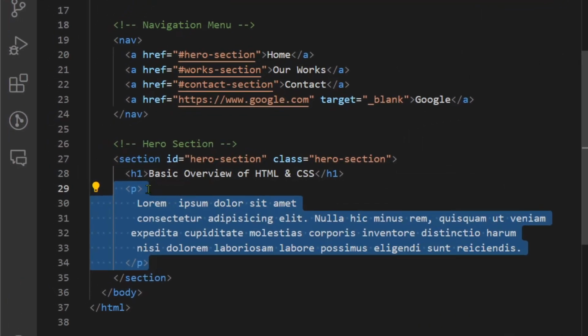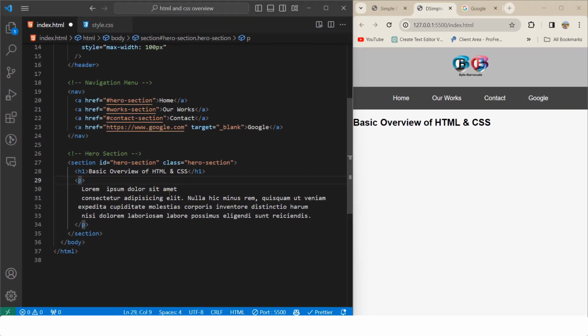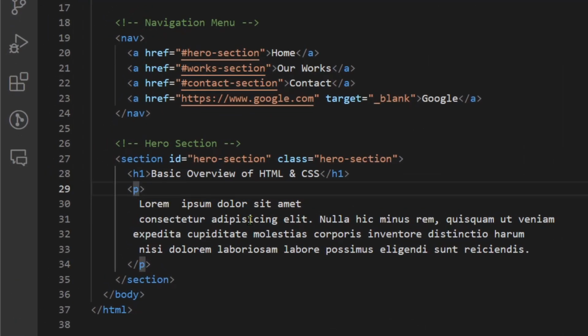Then we created a p tag. This is only text inside of this p tag, and if we click, as you can see, we have this text. At the same time, let me show you something more we use inside of this p tag, actually not only inside of p tag, any text or any format we use, like bold or abbreviation.